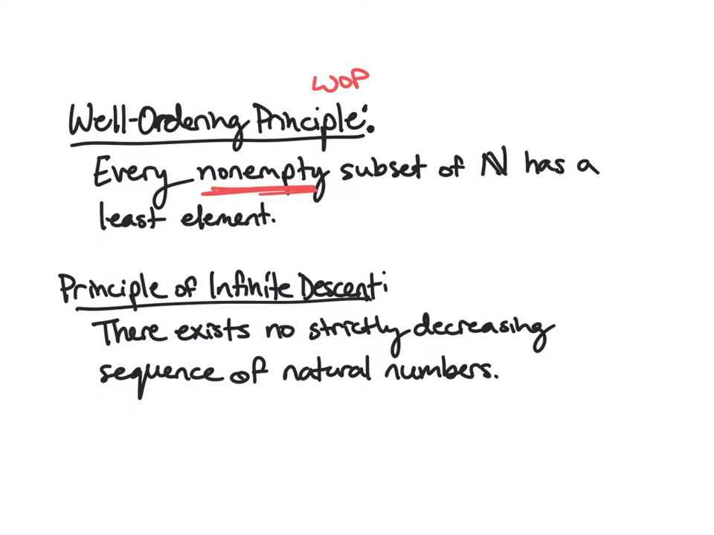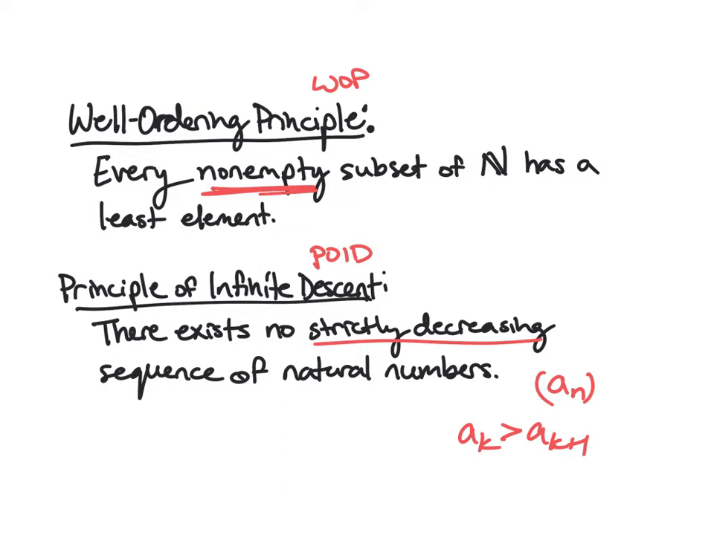And then the principle of infinite descent, which I'll probably abbreviate as POID, says there exists no strictly decreasing sequence of natural numbers. So again, by strictly decreasing, we would mean that if our sequence is a_n, that a_k is always greater than a_{k+1}, right? That the next term in the sequence is always smaller than the one before.